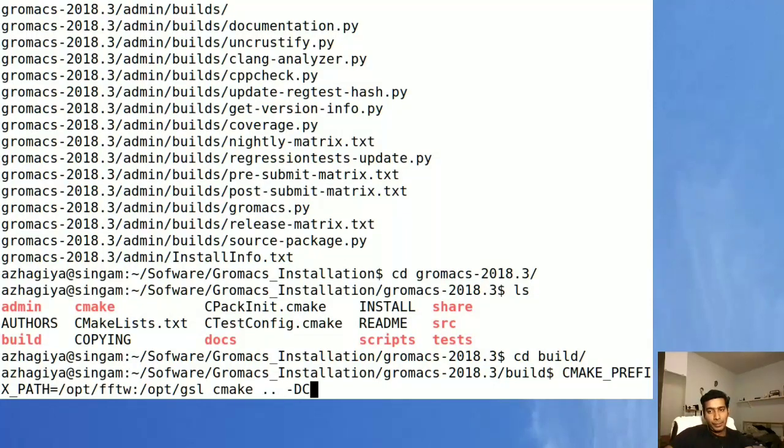Then where we need to install gromacs, give the path. I'm going to install gromacs in /opt, the 2018 version.